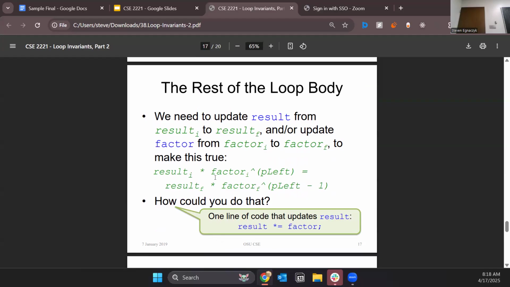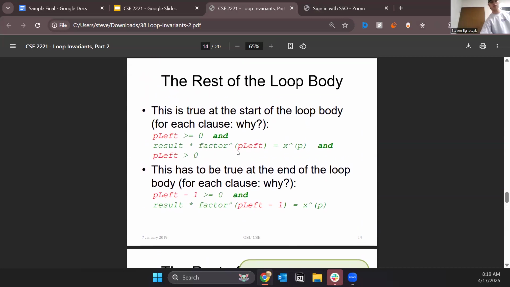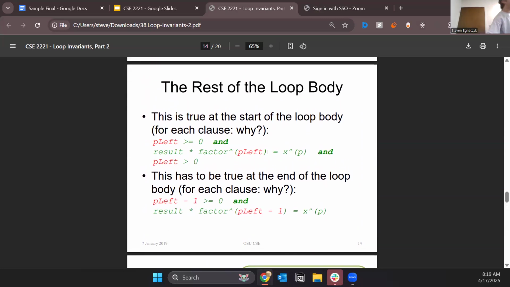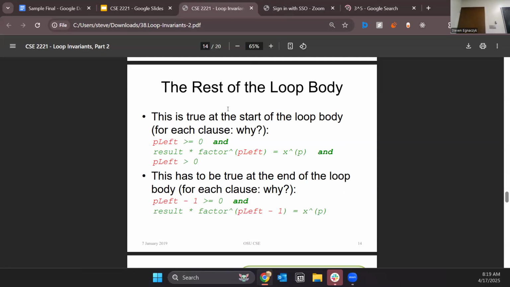In the case that the decrement metric for P left is P left minus minus, initially, when we start, we have that result times factor to the power of P left has to be equal to X to the P. X to the P is 3 to the 5th. What is 3 to the 5th? Can somebody do that real quick? I'll look it up. 243. It's a big number. So everything always must equal 243.